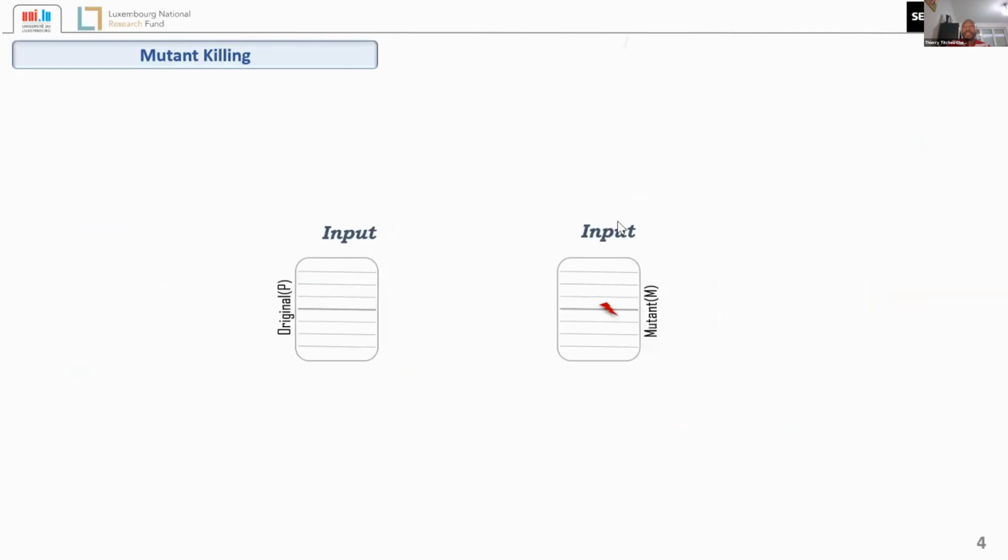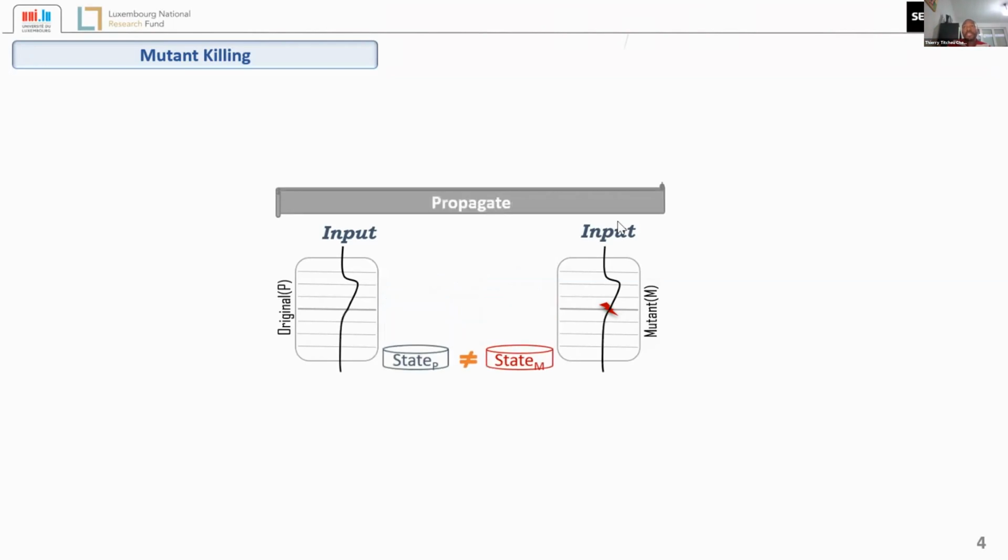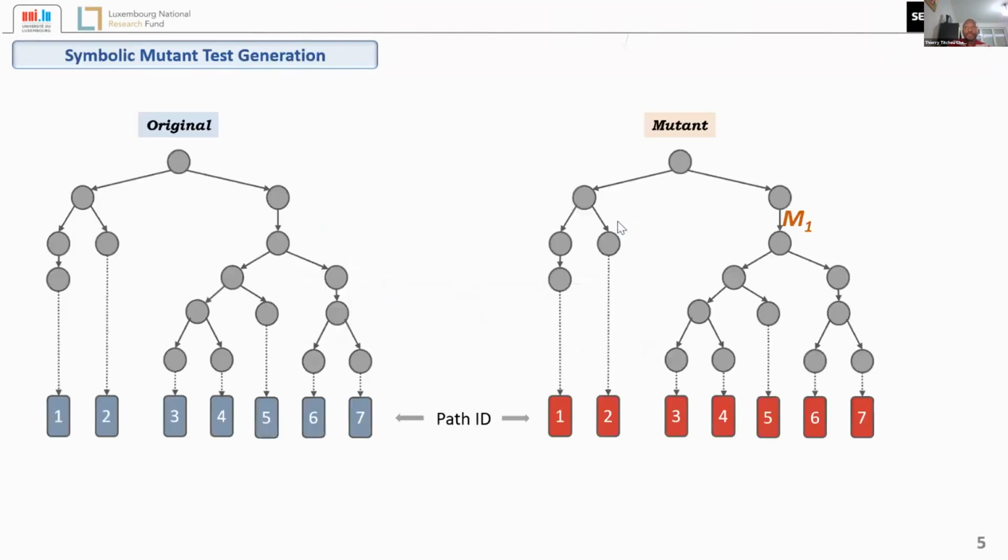So let's look at the conditions to kill a mutant. In order to kill a mutant, a test input needs to be executed on both the original and the mutant. The test needs to reach the point where the mutation occurs. At that point, there should be a difference between the state of the mutant and the state of the original program after the mutated statement is executed. And then that difference needs to be propagated to the output of the program.